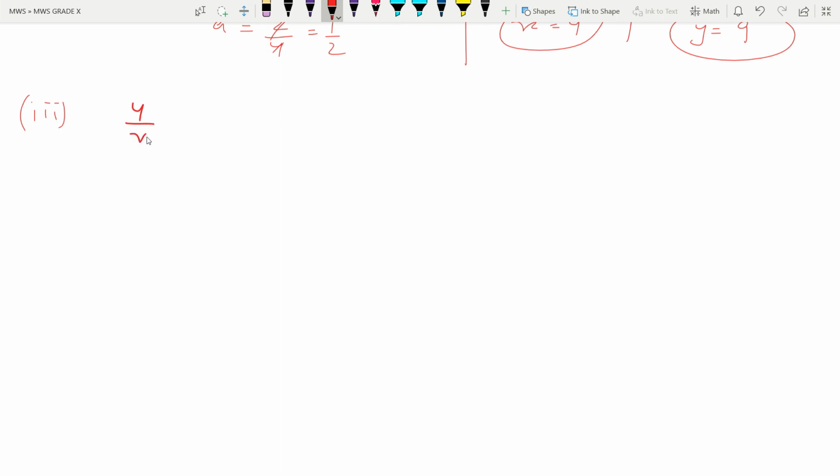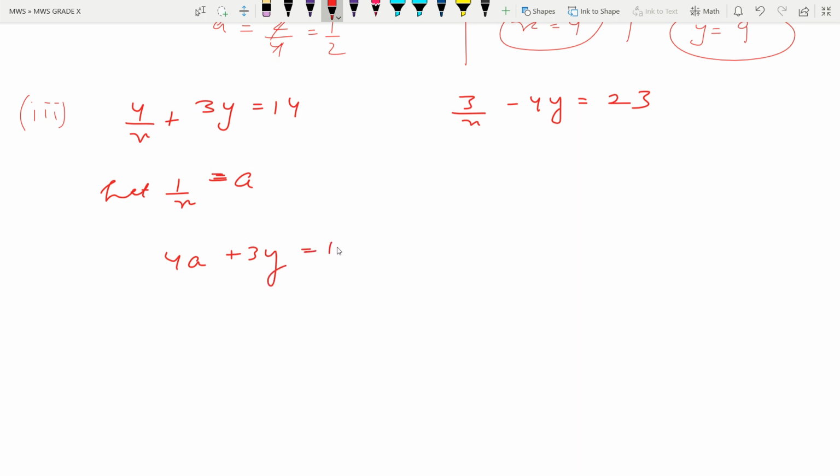4 by x plus 3y is equal to 14, and 3 by x minus 4y is equal to 23. So let 1 by x is equal to a. So because y is there in the numerator, so we will suppose that 1 by x is a. So let us write this 4a, and this as it is 3y is equal to 14. Let us write this 3a minus 4y is equal to 23. So both the equations we can solve by elimination method.